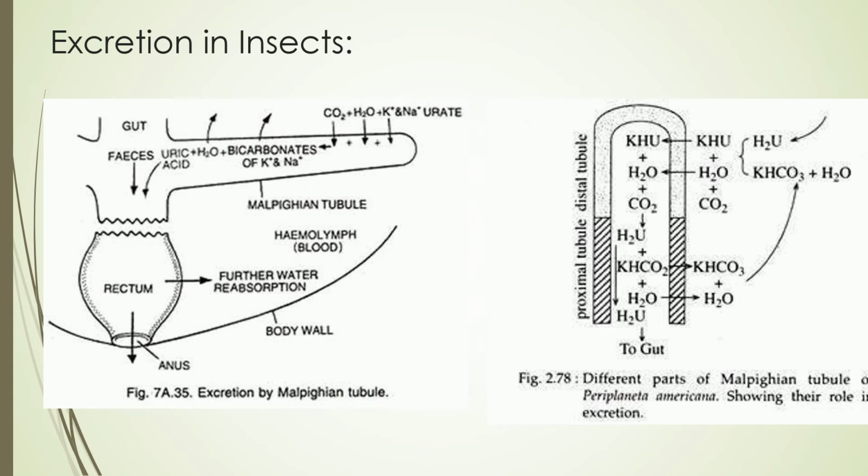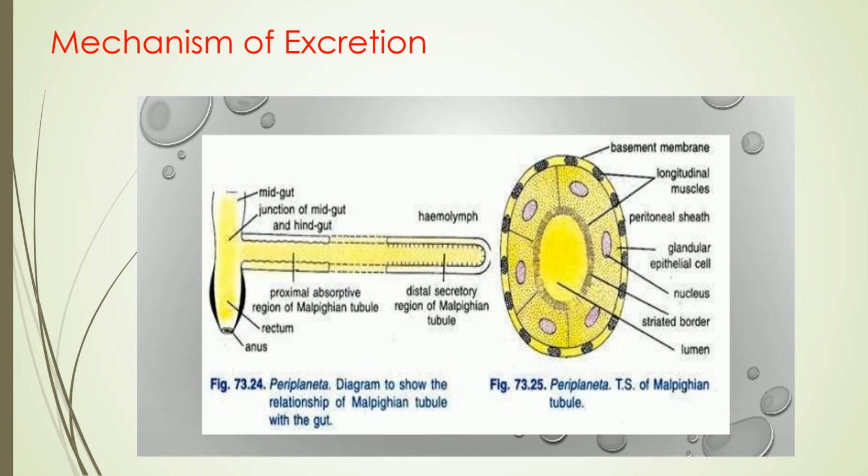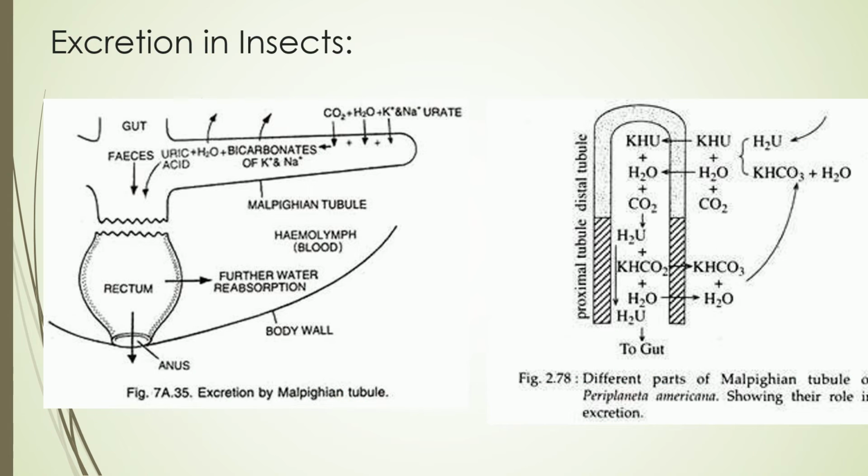The carbonic anhydrase enzyme is secreted by epithelial cells of the Malpighian tubules, and subsequently water and carbonates as well as bicarbonates are reabsorbed into the blood, so only uric acid is left in the lumen of the tubules. The water and carbonates combine with uric acid to form the urates, which can be excreted in a similar way in the next excretory cycle.